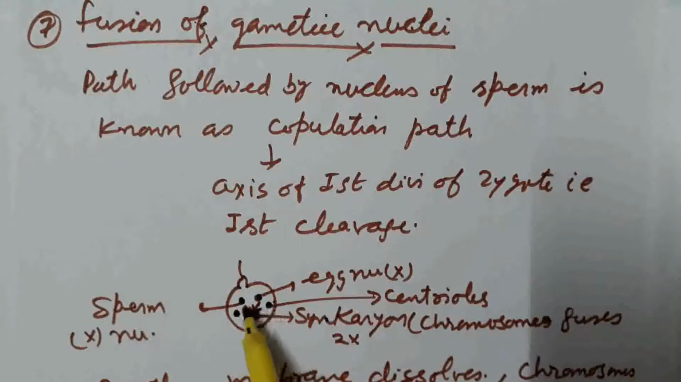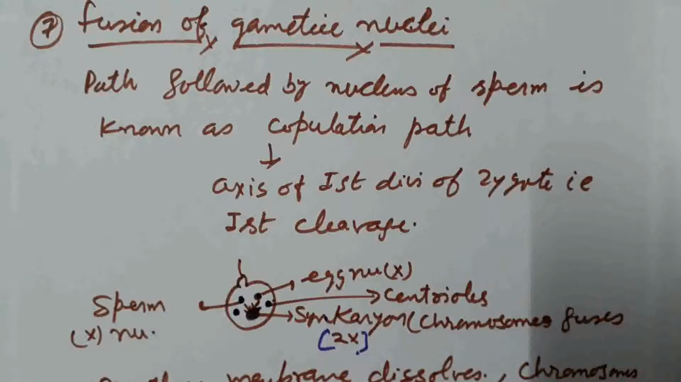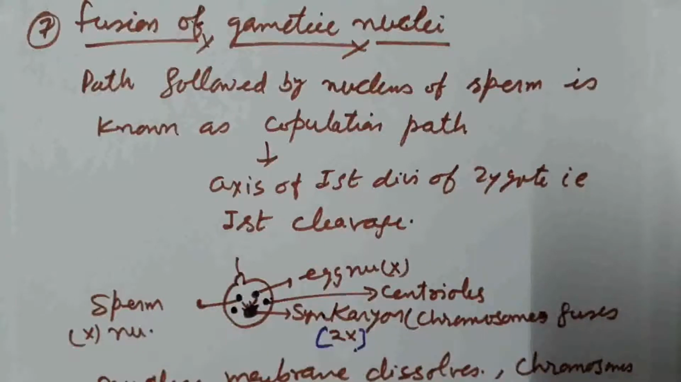Pairing of the chromosomes of both sperm and egg takes place and synkaryon is produced, which consists of the diploid number of chromosomes. So this is how fertilization takes place. What is the significance of fertilization?